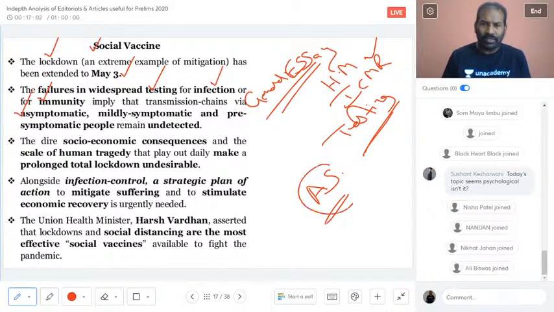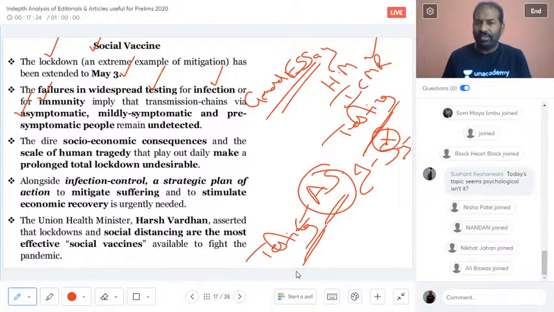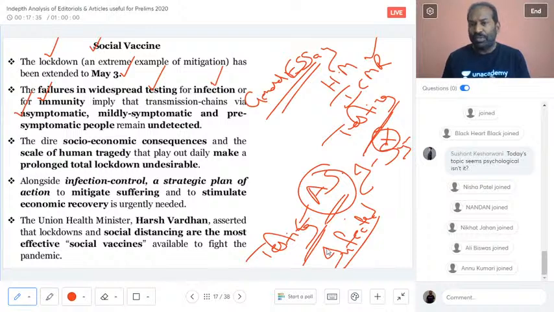Asymptomatic, what do you mean by asymptomatic? That means the one who is infected, as I said earlier, but not showing any symptoms. That is the cause of concern. We can detect asymptomatic cases only when we go ahead with the testing, and only then can we say that the person is infected. Until testing goes ahead, the person seems to be healthy but he or she is carrying the virus, he or she is a reservoir of the virus.